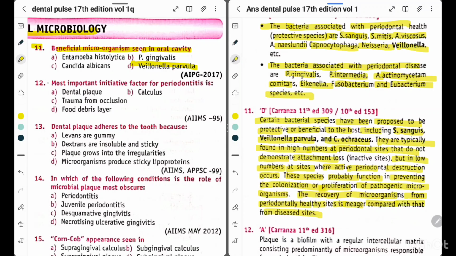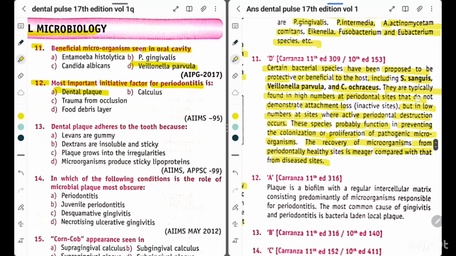Okay. Now question 12. Most important initiative factor for periodontitis is option A, dental plaque, option B, calculus, option C, trauma from occlusion, option D, food debris layer. So the answer is dental plaque. Plaque is a biofilm with a regular intercellular matrix consisting predominantly of the microorganisms responsible for periodontitis. The most common cause of gingivitis and periodontitis is bacteria-laden local plaque.